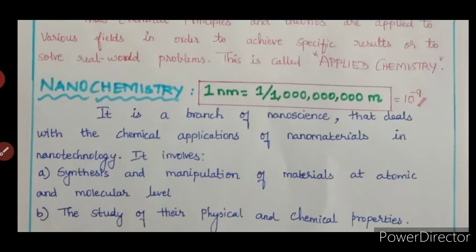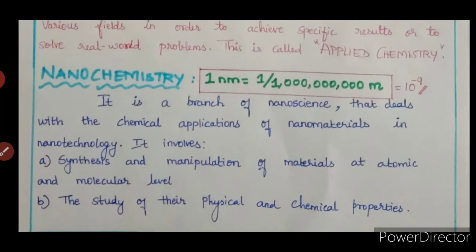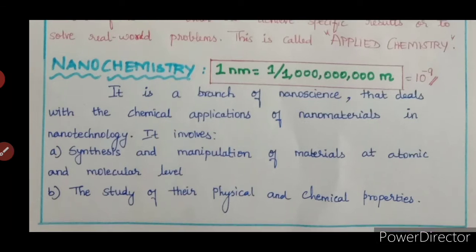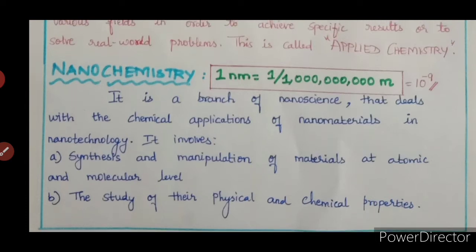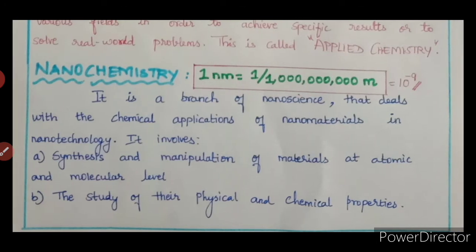So what is nanochemistry? Before you know the meaning of nanochemistry, you should get the knowledge of nanometer. What is nano? Nano means what? 1 nanometer is equal to 1 by 1 billionth meter, that is equal to 10 power minus 9.